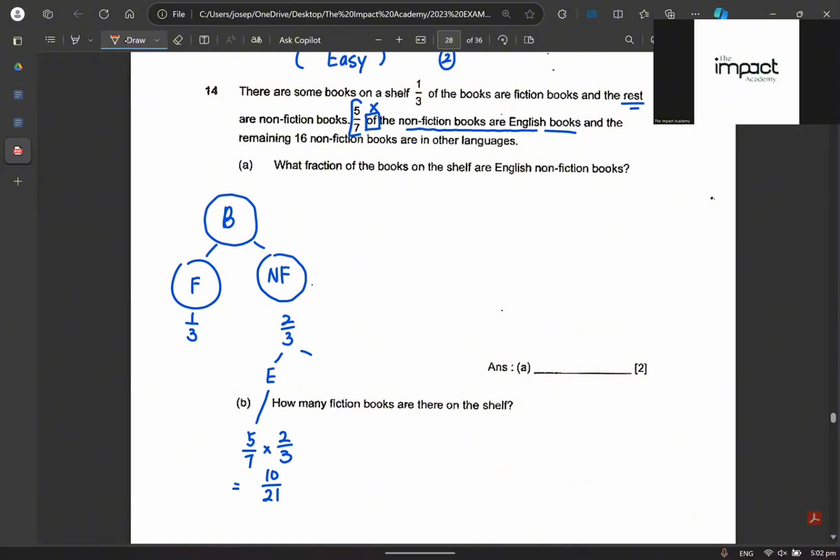So if I know that English, you see, they say 5/7 of the non-fiction books are English books, and the remaining 16 non-fiction books are in other languages. So this is other languages. Am I making sense? What is the other languages? Well, we don't know, but we can do 2/3 minus away 10/21. Isn't that true? When I do that, I'll get an answer of 4/21.